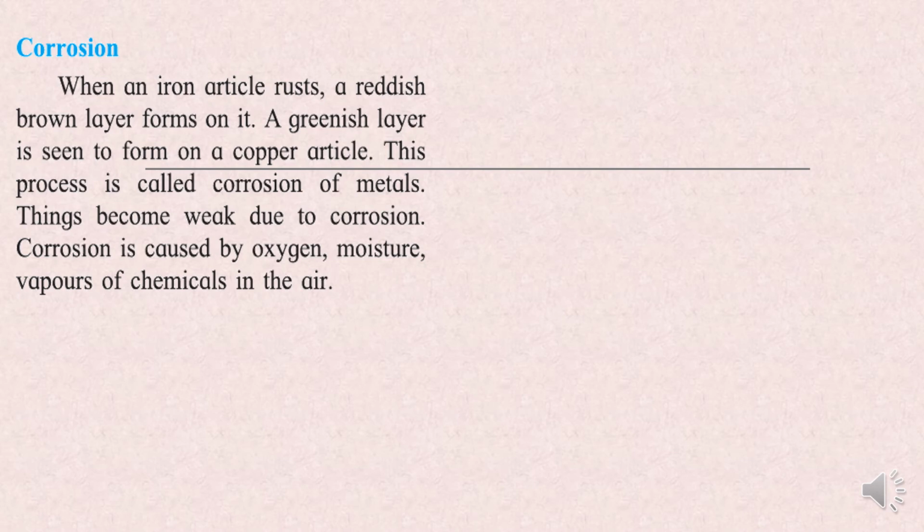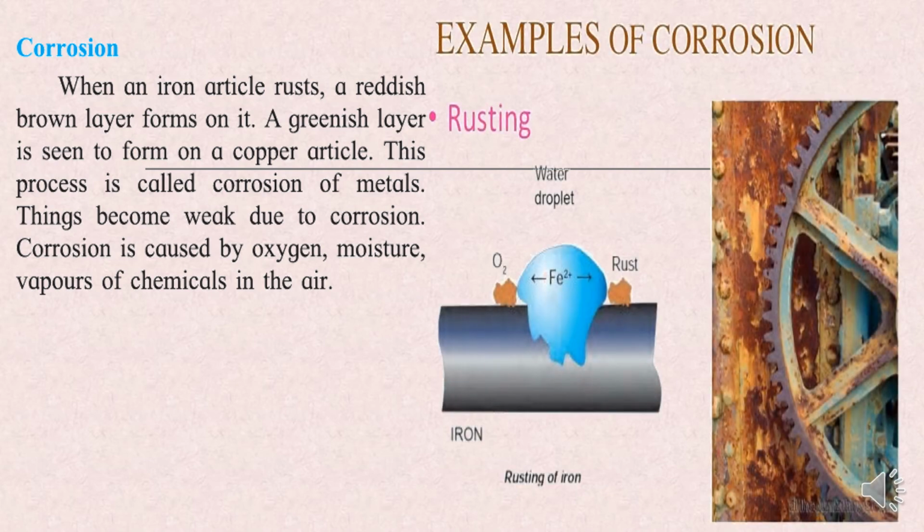Next we have is corrosion. When an iron article rusts, a reddish brown layer forms on it. A greenish layer is seen to form on a copper article. This process is called corrosion of metals. Things become weak due to corrosion. Corrosion is caused by oxygen, moisture, vapor of chemicals in the air.